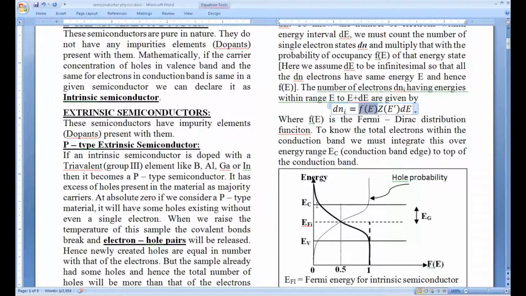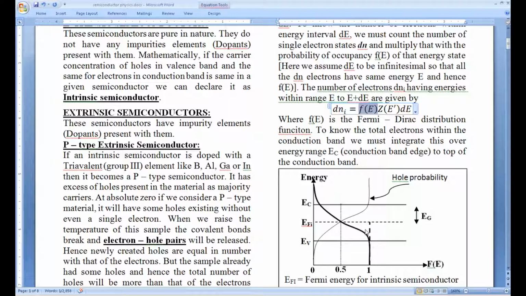So you can clearly see that this solid line is predicting the probability of electrons. So here there is a shortage of probability, means at absolute zero until this point they are ideally filled, but at room temperature some of the electrons are escaping, that's why the probability is decreasing, and this high energy tail portion of this Fermi Dirac distribution function is encroaching into the conduction band. Normally the probability was zero at absolute zero, but because of these vacated electrons, this tail is encroaching into this region, leading to a non-zero probability here and leading to an absence of electron, which is the presence of hole here. Or equally, one can sketch the probability of hole this way.